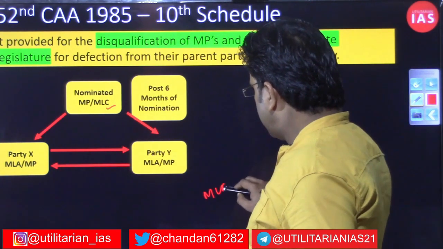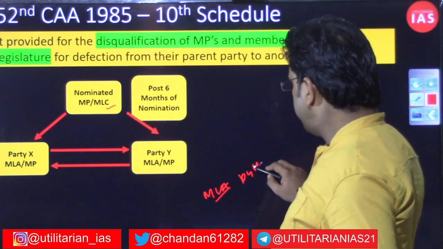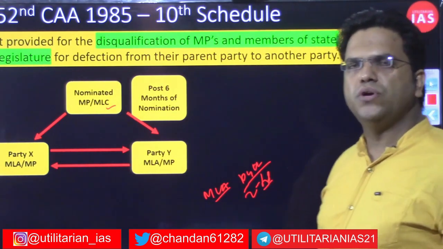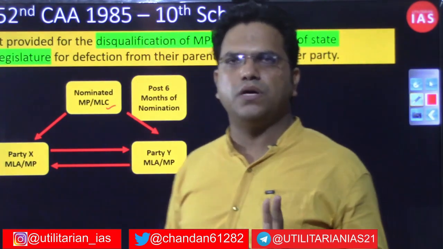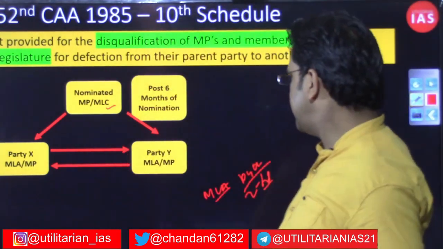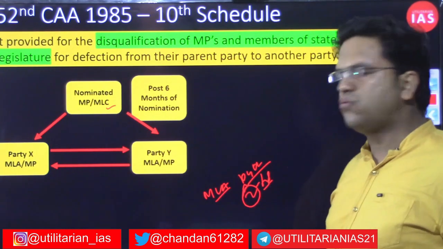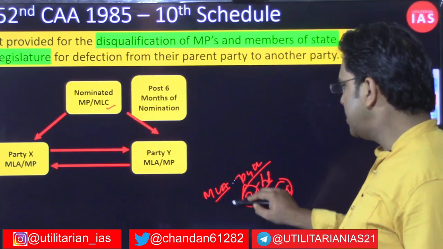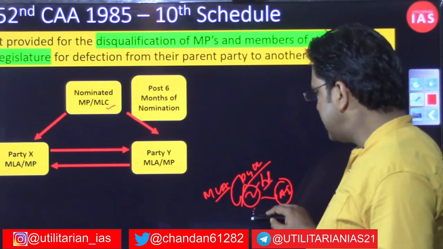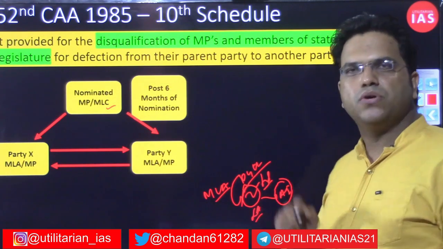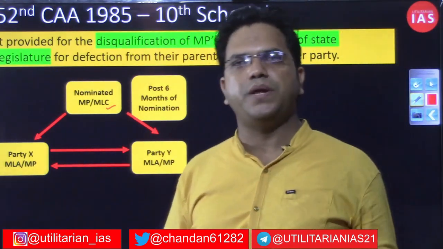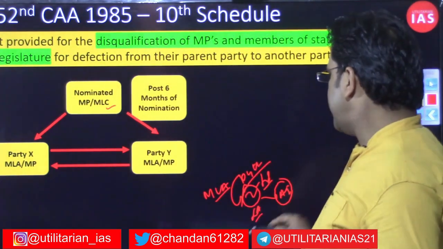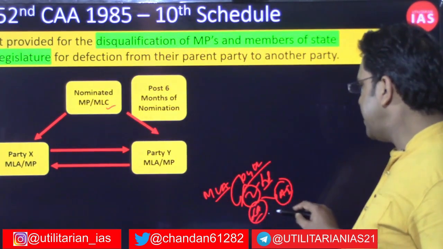Because by the 104th constitutional amendment, the two nominations that we used to have, that is, the provision that if the Anglo-Indian community is underrepresented, then the president had the power to nominate 2 members from the Anglo-Indian community in the Lok Sabha, has been done away with. Similarly, in the legislative assembly the governor had this power: if in his opinion the Anglo-Indian community was not adequately represented, then he could nominate.